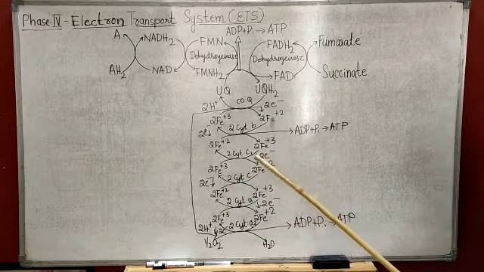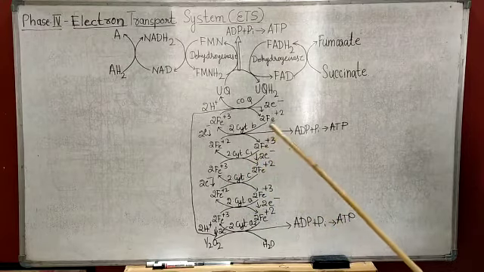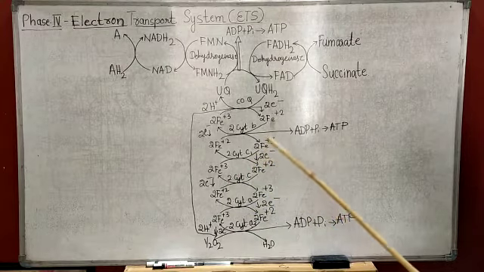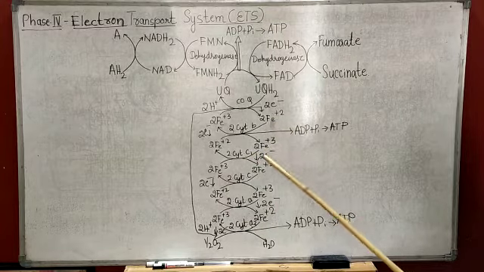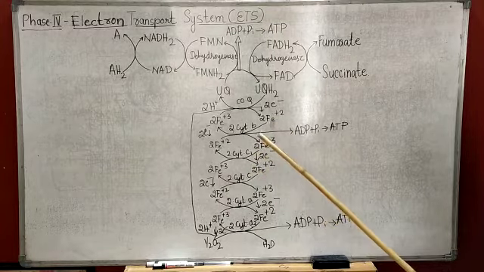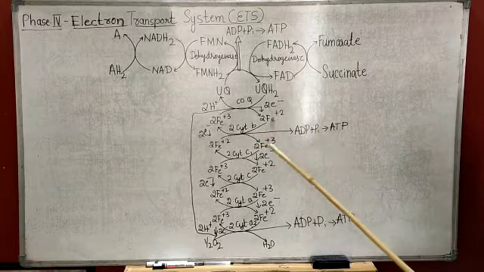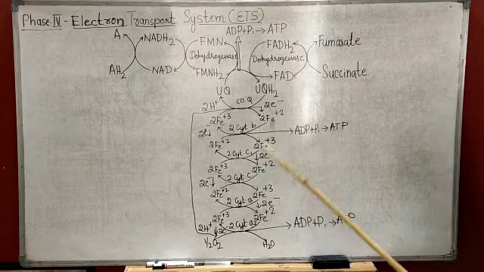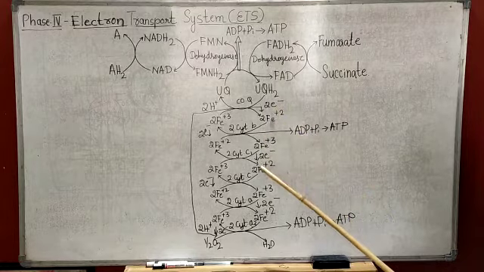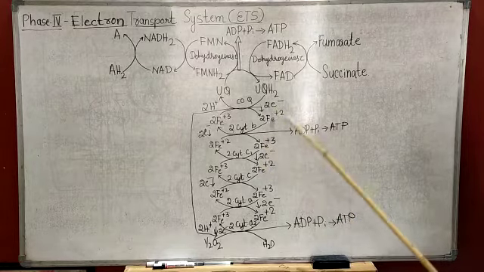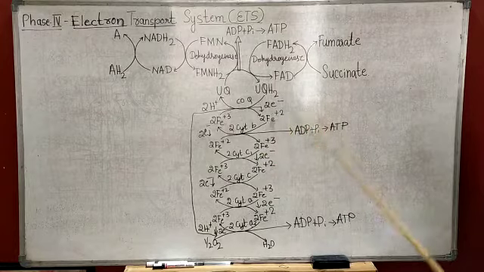So 38 ATP molecules have 288.8 kilocalories, which accounts for 42% of the energy used during aerobic respiration. The remaining 58% is not recovered as ATP and is lost as heat.